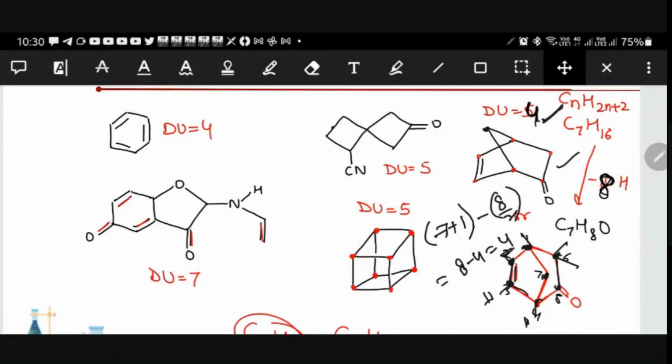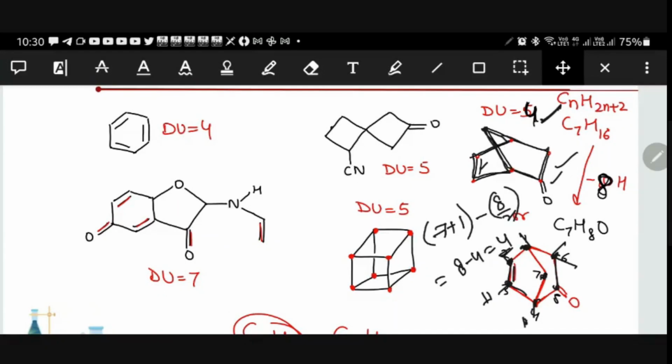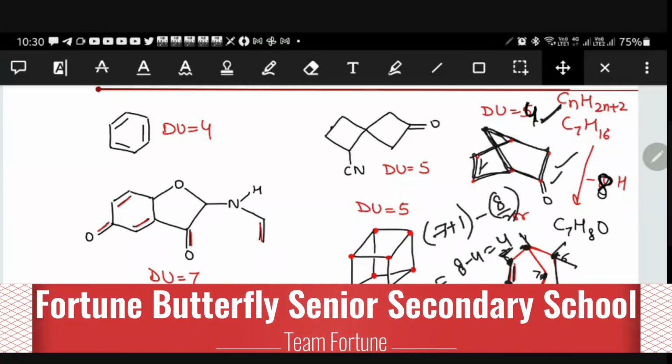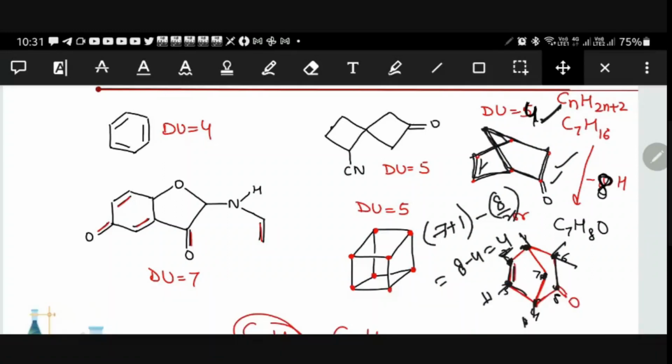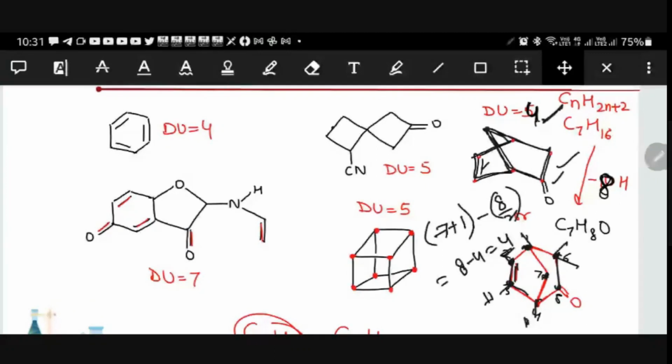How can you say that the degree of unsaturation is 4? 1, 2. And it is having 2 rings. This is 1 ring and this is 1 ring. So total we have 2 rings. Second one we have one ring and two double bonds. Total 4. How many double bonds we have? 1, 2.